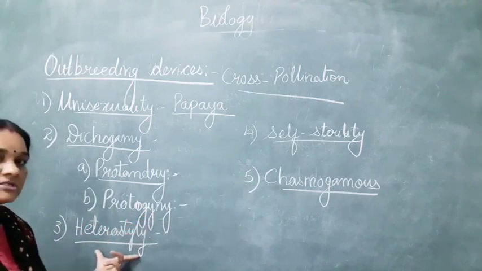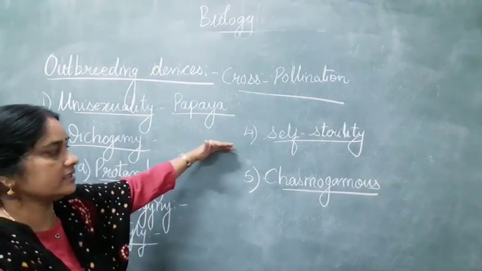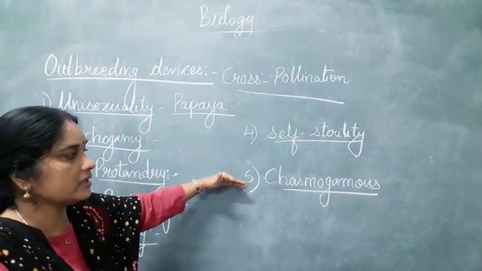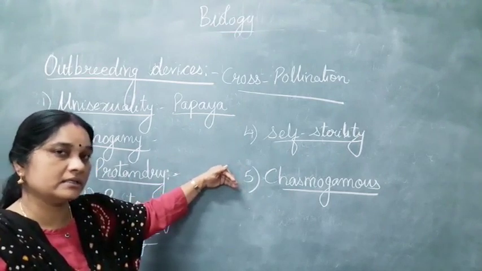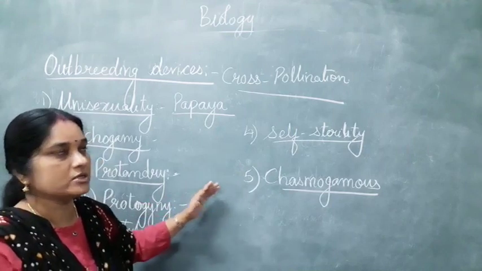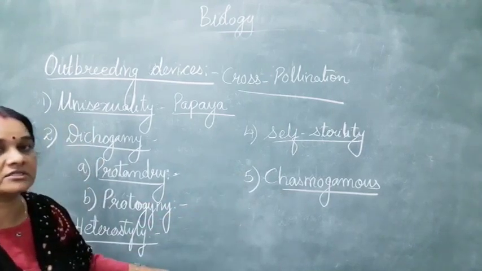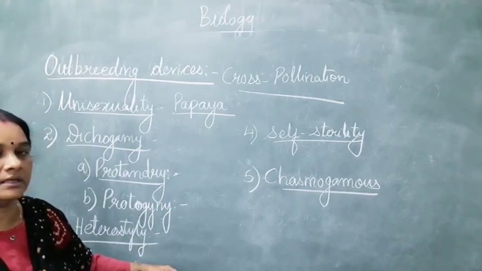Heterostyly, different levels of stamen and the stigma. Self-sterility, a genetic factor, and chasmogamous flower, where the flowers are open and both the stigma and the stamen are exposed. So these are the outbreeding devices which will help in cross-pollination in order to produce better yield and a nicer variety of plants.